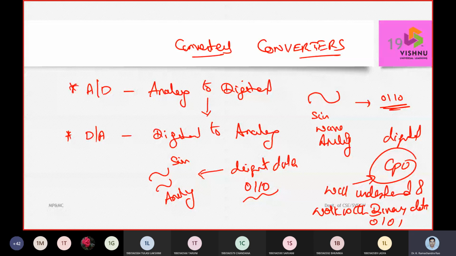Now, the computer cannot understand this analog wave. So internally, the first step, it goes to the converter, and the converter's responsibility is to convert this analog data to digital data. This was the foremost perception we have to understand when we work with the A by D converter. Okay, so the CPU will get what is the weather today.